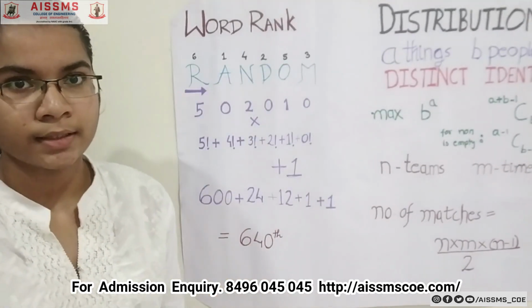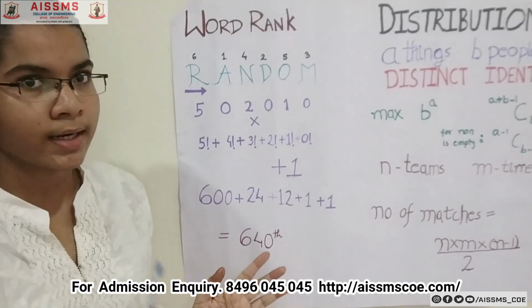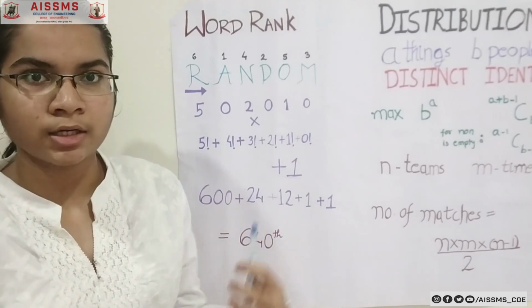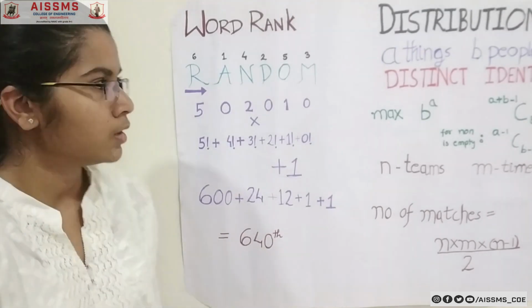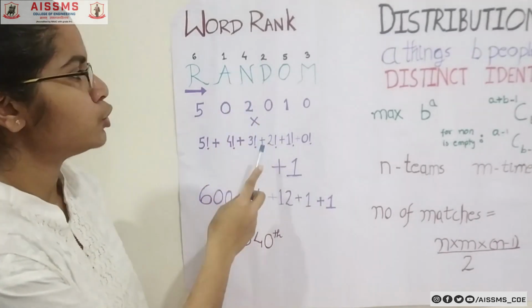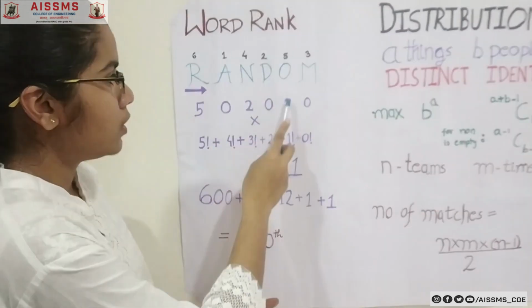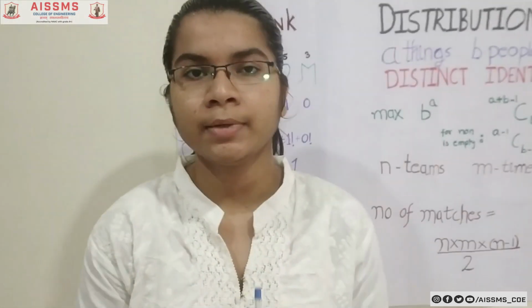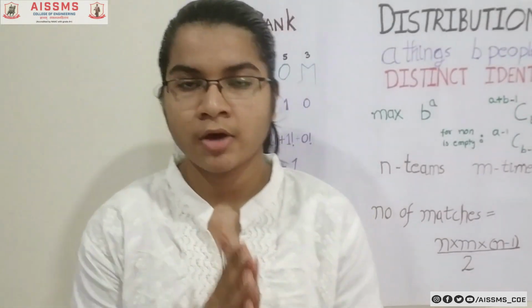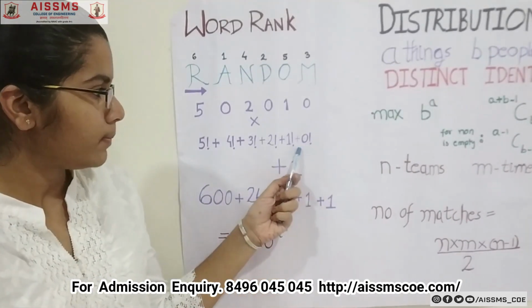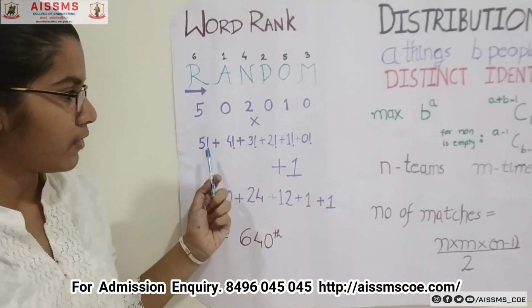The second step is, starting with R, we look to the right and see how many alphabets there are which appear before R in alphabetical order, and write them out. So here for R there are 5, for A 0 and 2, D 0, O 1 and M 0. The third step is simply multiplying them with factorials. We begin with 0 factorial for the leftmost number and then multiply till the last, that is 5 factorial.